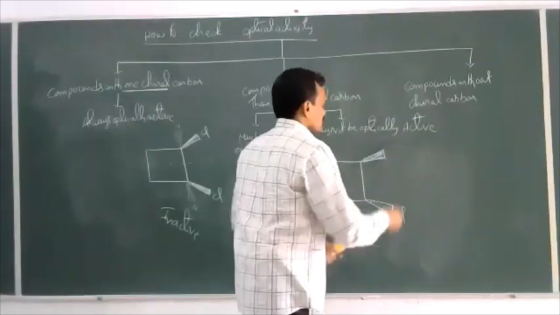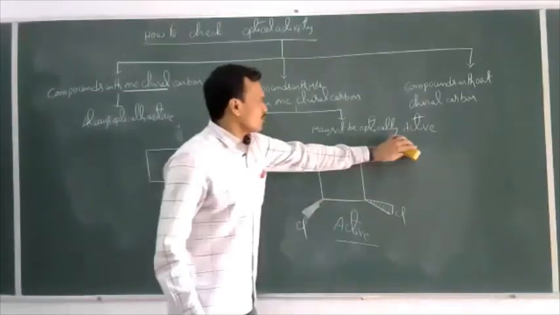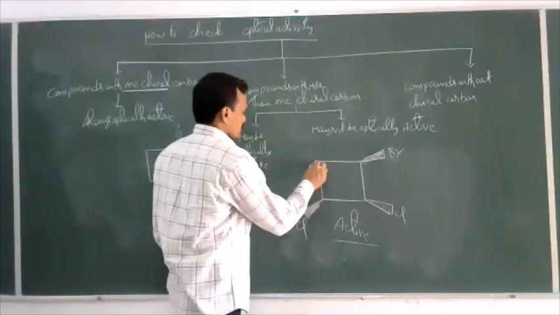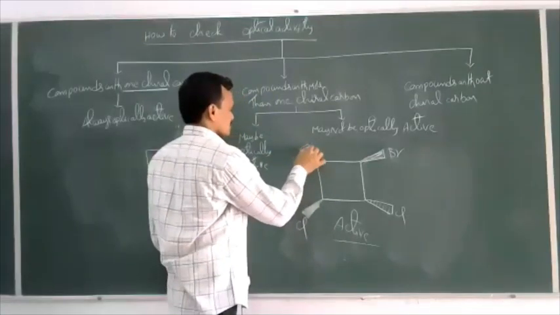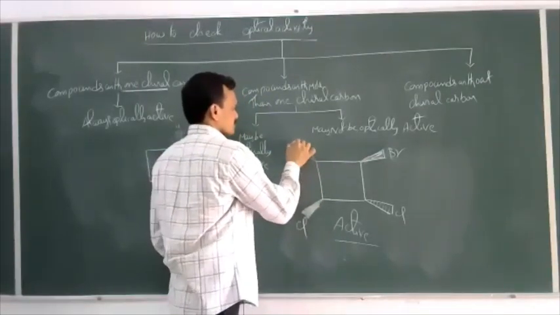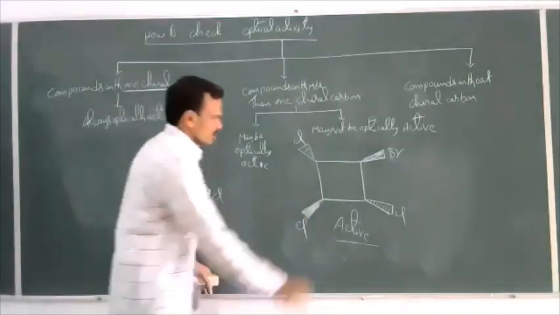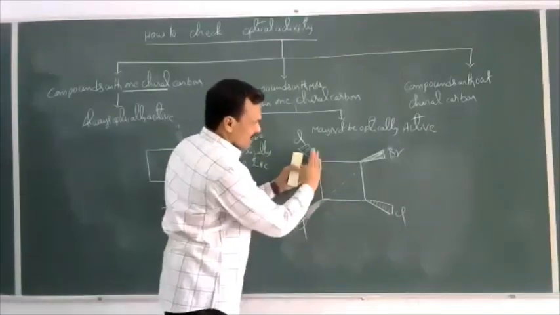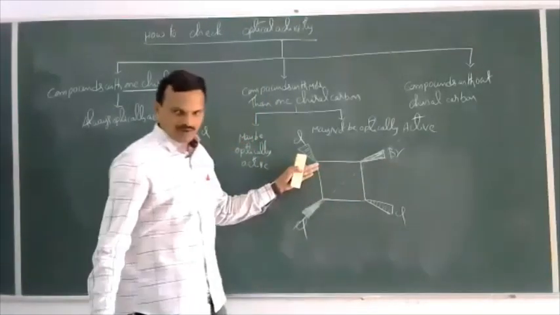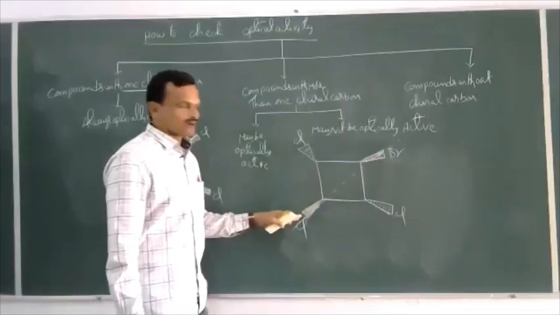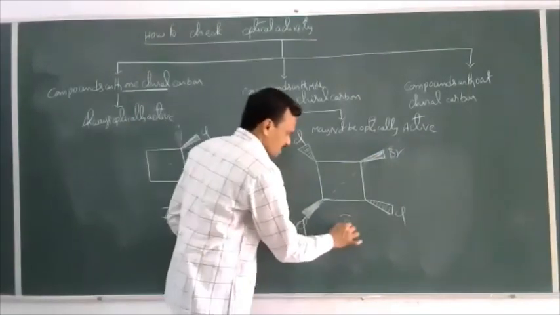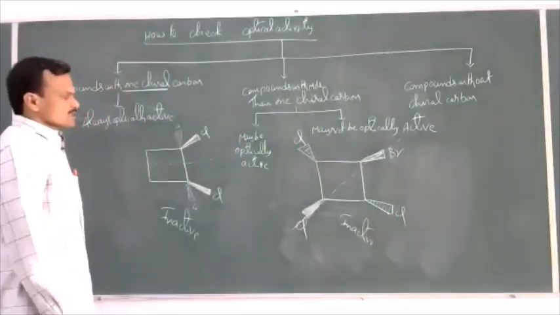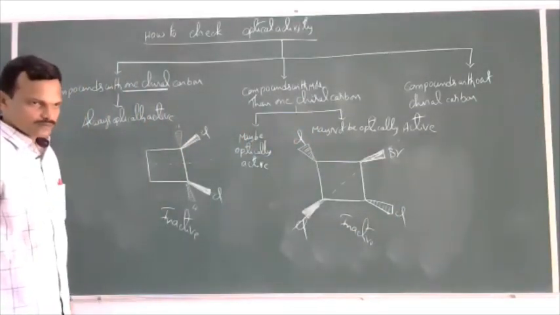Now, if I take a Br here and Cl, I'll take like this. Now, if you take this plane here, one half of the molecule is the mirror image of the other half of the molecule. This molecule possesses a plane of symmetry. Now this is optically inactive. Okay, right.